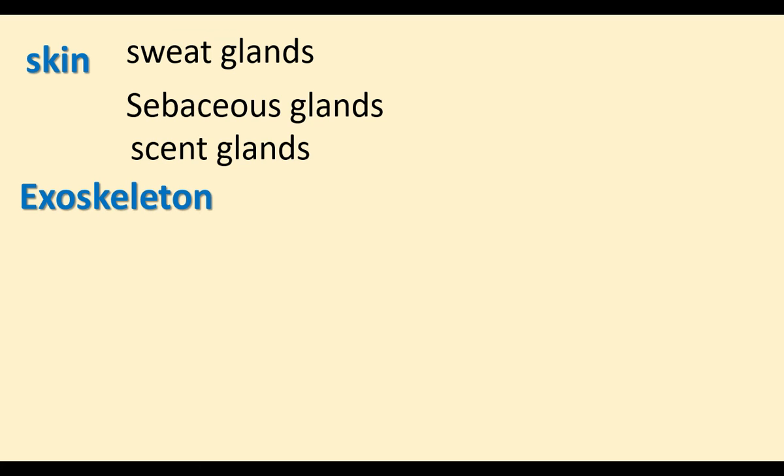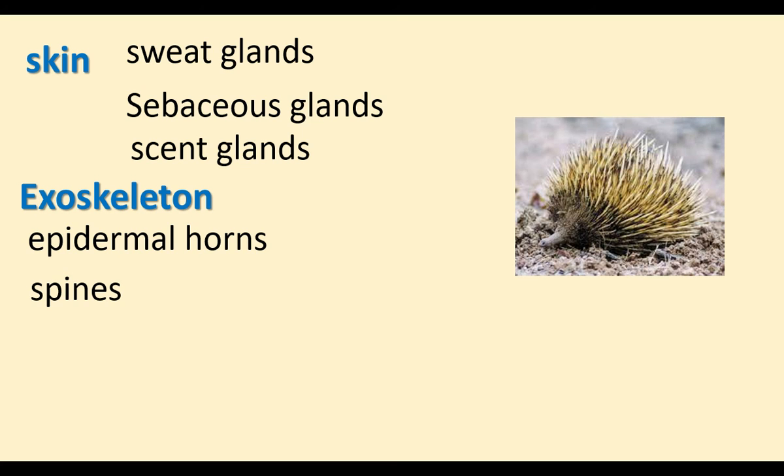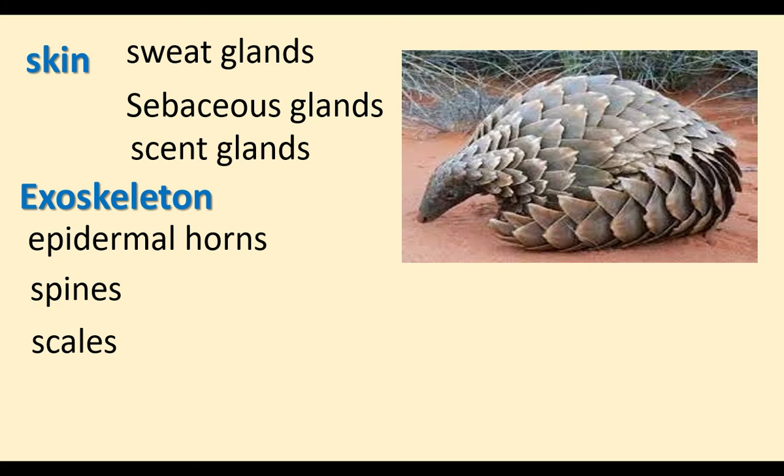Their exoskeleton. The exoskeleton is a structure arising from the skin. In some mammals, the exoskeleton forms epidermal horns, spines. In some mammals, the spines are the exoskeletal structures. Some mammals have scales as exoskeleton.